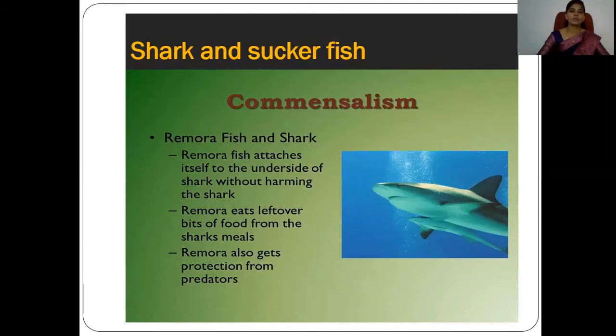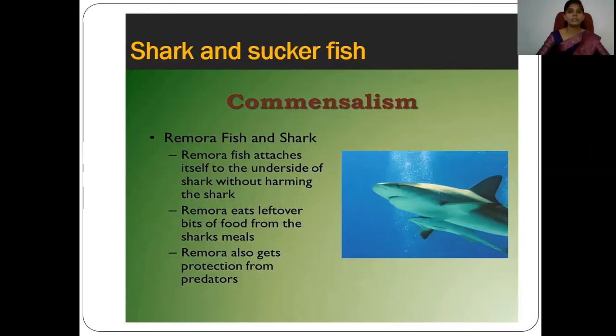For that, the dorsal fin of the sucker fish is modified into a sucker. With the help of this sucker, it attaches to the underside of the shark, and there is no harm to the shark.